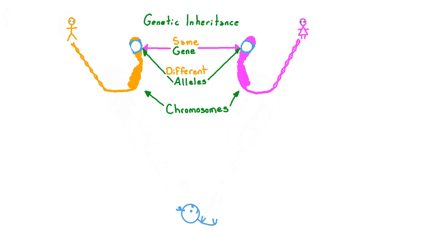These different versions of the same gene are called alleles, and they're typically represented by capital or lowercase letters. In this example, the capital G represents a dominant allele that codes for green eyes, and the lowercase g represents a recessive allele that codes for blue eyes.